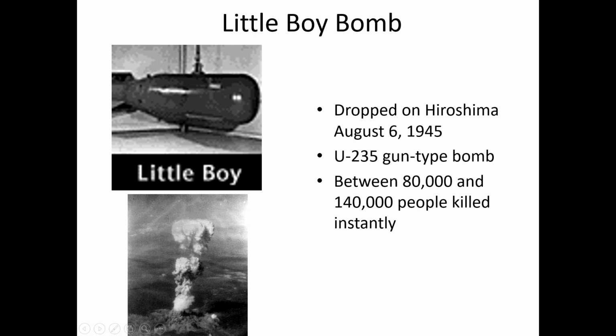This bomb contained uranium 235 as its fissile material, and the number of people killed instantly in the explosion of Little Boy ranged between 80,000 and 140,000.